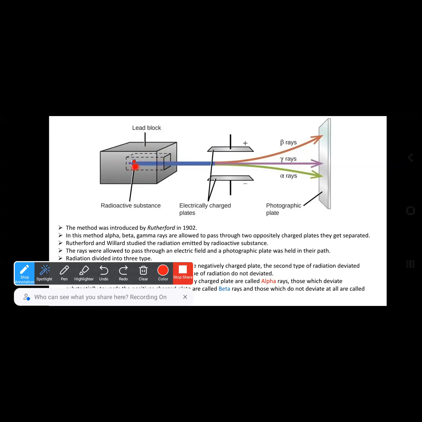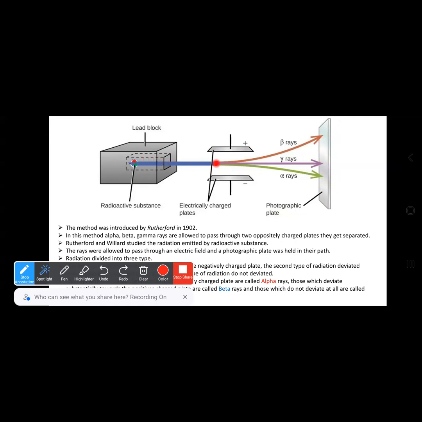The radiation starts coming out of this hole and passes through these two plates. One is a positively charged plate, another one is a negatively charged plate. The radiation coming out of the box passes through these two plates and can be detected on the screen, that is, the photographic plate, where the radiation can be detected.